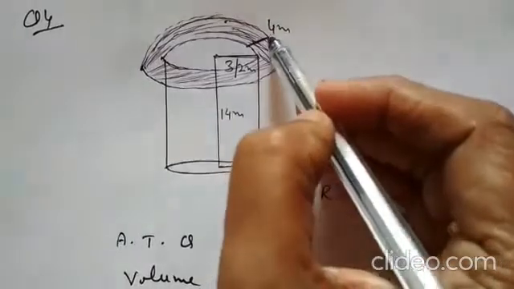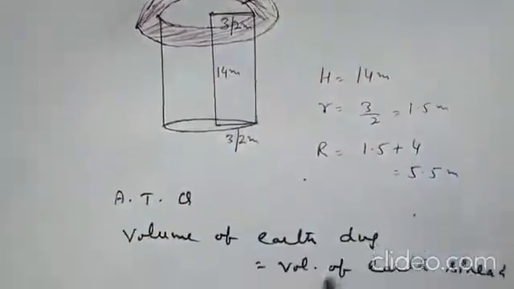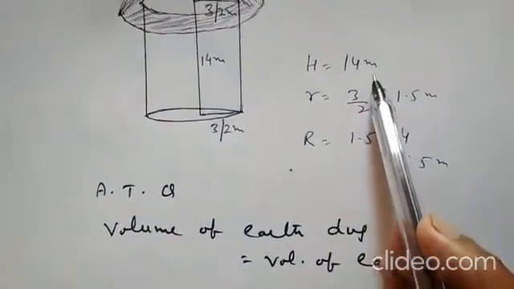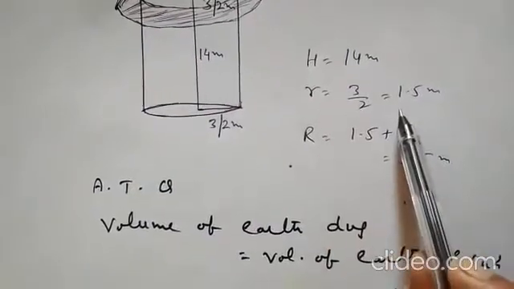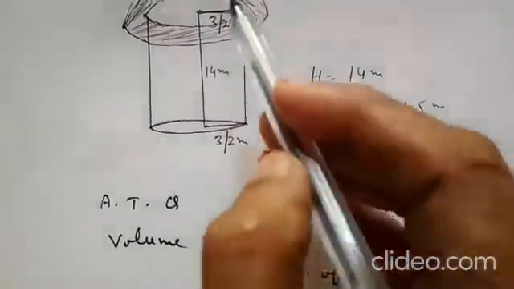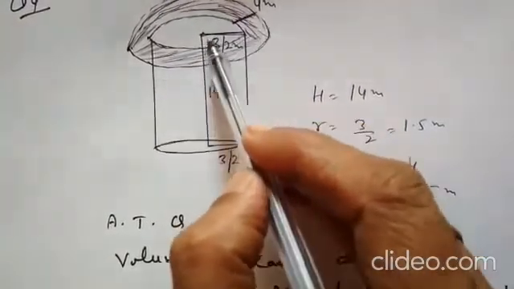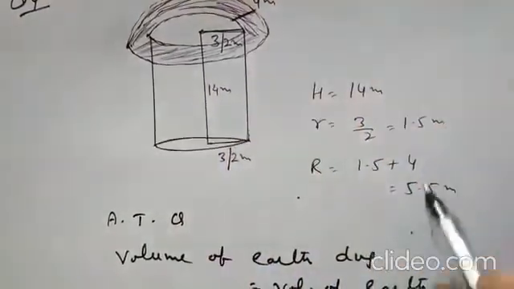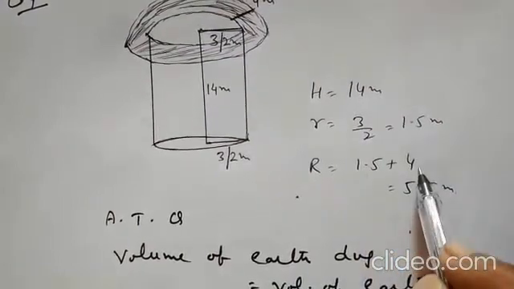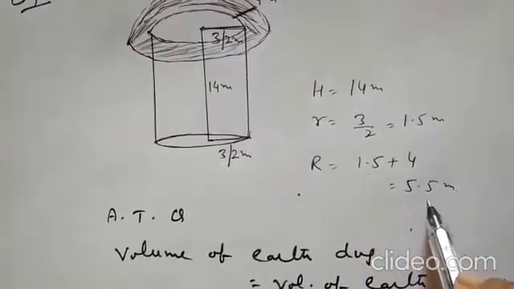Find the height of the embankment. So height of the well is 14 meter, radius 3 by 2, that is 1.5, and this width is 4. So width or radius of the outer circle will be 1.5 plus 4, that is 5.5.